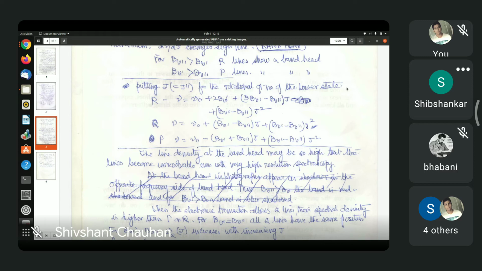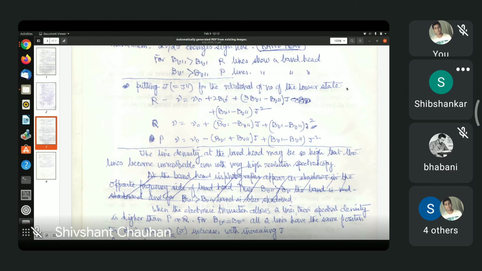Yes, sir. So what happens near the stationary point? J changes, but the frequency does not change much. Right? That is the property of stationary points. So if that happens, that means in a very small interval of frequency, there will be many J lines. The J lines will be very close.